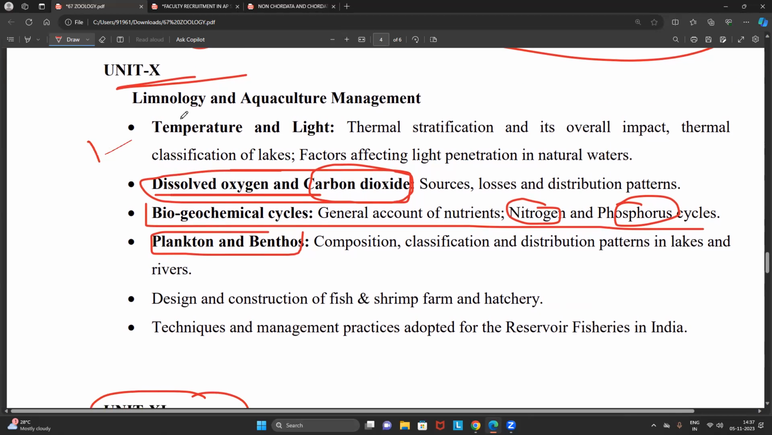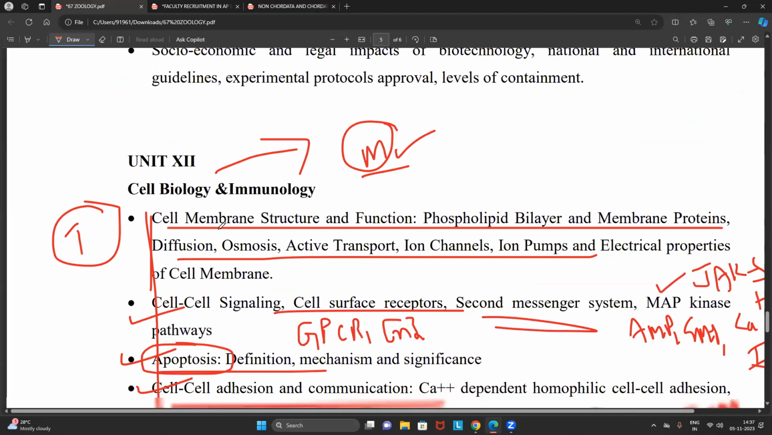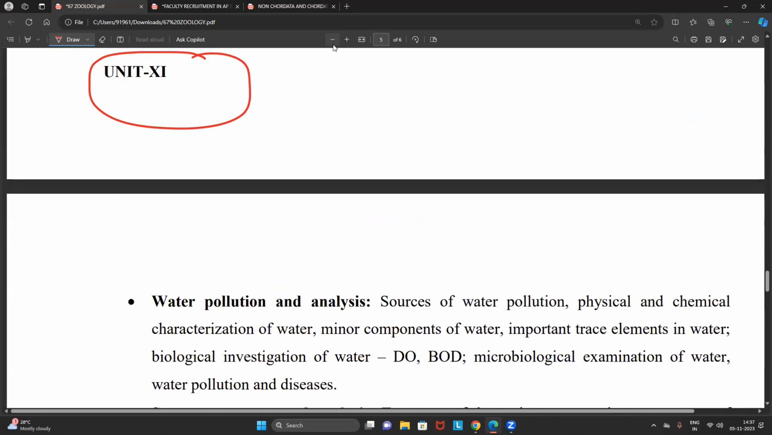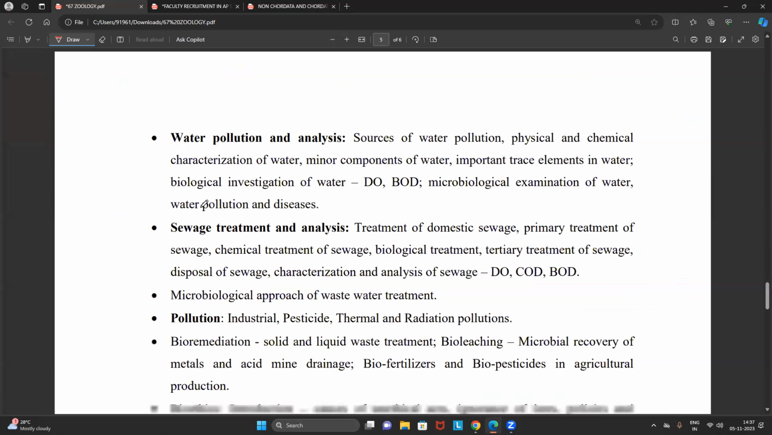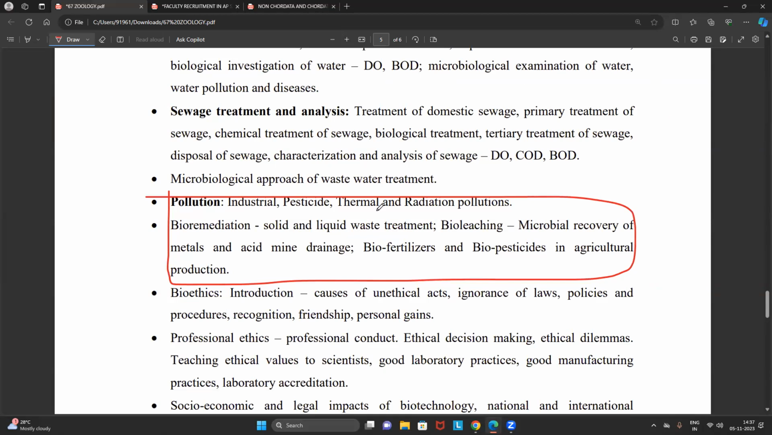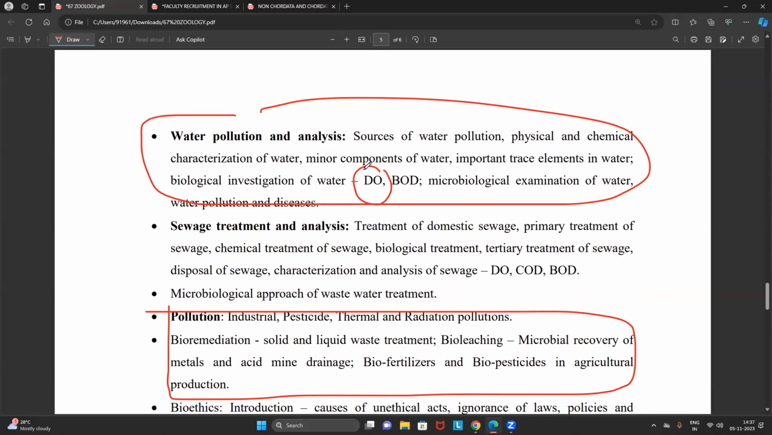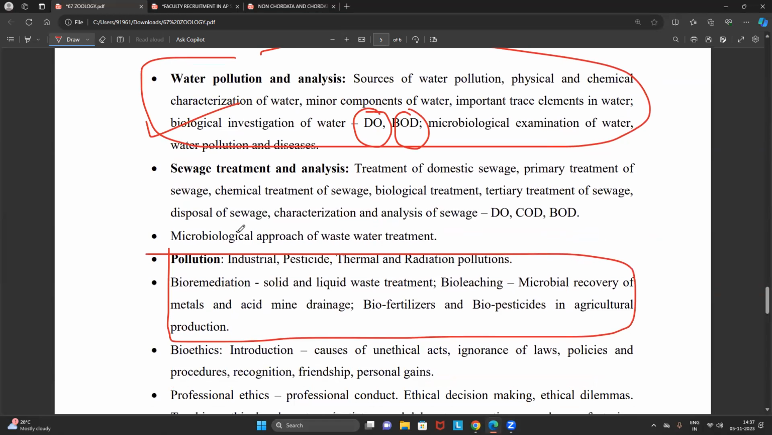Of course, there are other lecturers who are going to cover the entire unit 10 as well as 11 also. And in unit 11, you see this, again, they have included ecology here, because this entire pollution is an ecological part. We are going to study about this. Again, this entire water pollution, measurement of dissolved oxygen, measurement of biological oxygen demand, this will also come under ecology. Right. This also we will focus on.